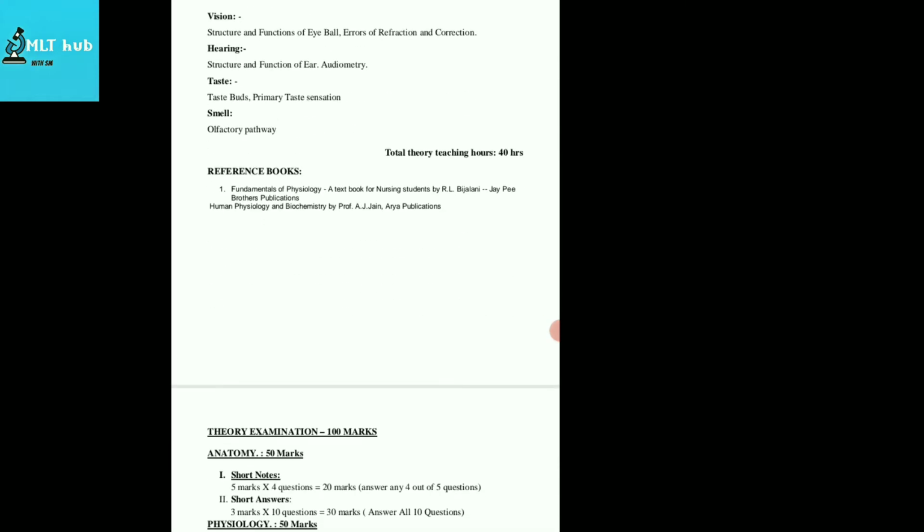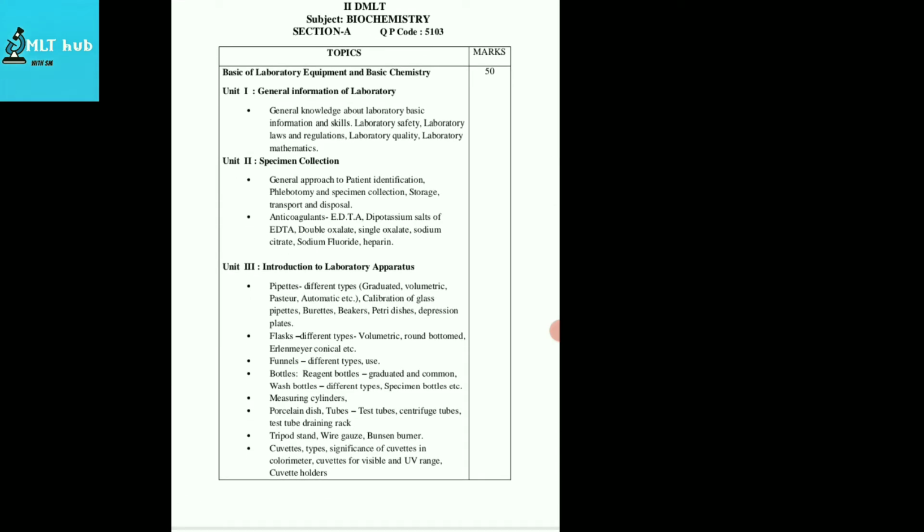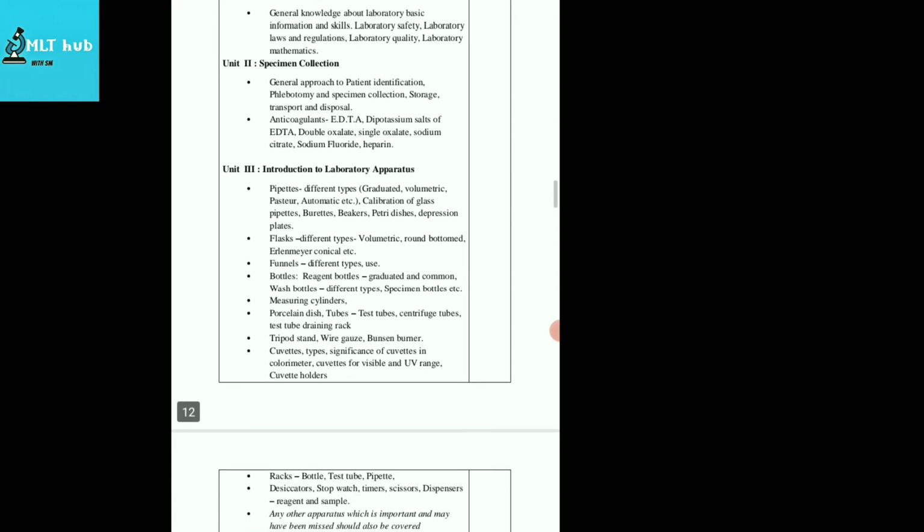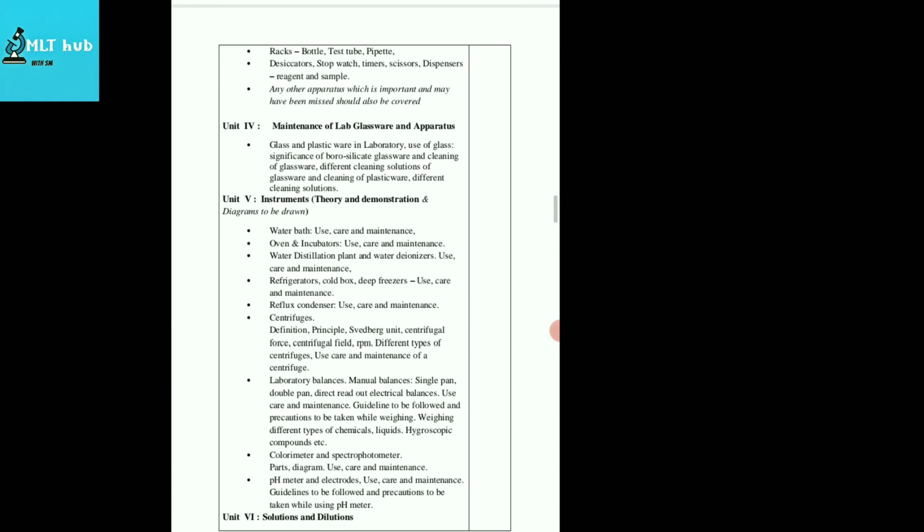Let's move to biochemistry. In biochemistry, you will learn basic knowledge about biochemistry. That was the first topic. You will learn about general information of the laboratory, and then specimen collection like blood, and in that, anticoagulants. What are the anticoagulants that are used for the collection of blood? Next, introduction to laboratory apparatus, which are the laboratory apparatus that we will use in the lab, and then maintenance of glasswares and apparatus. And moving to the next was instruments. You will learn about instruments in detail in this topic.